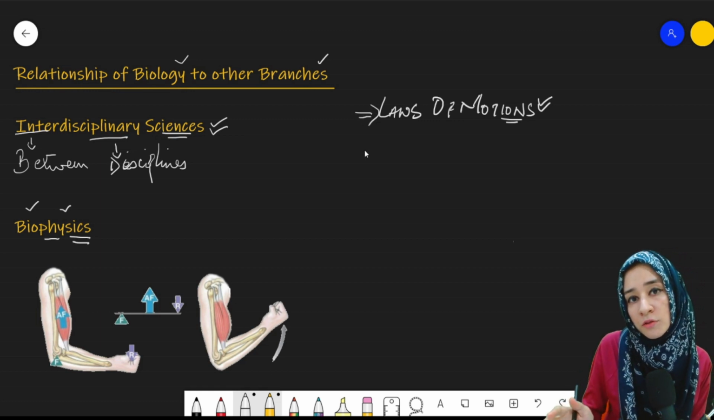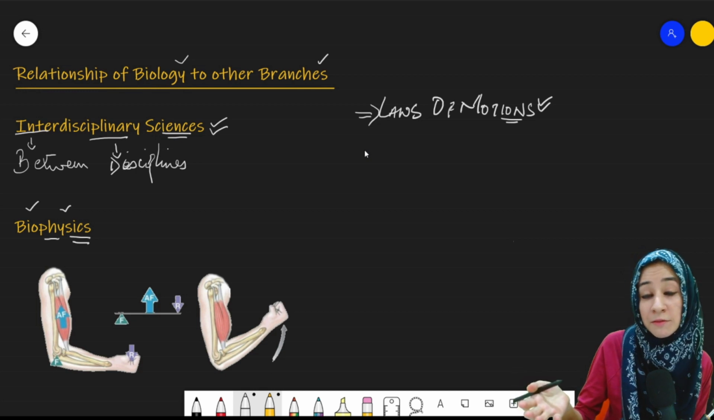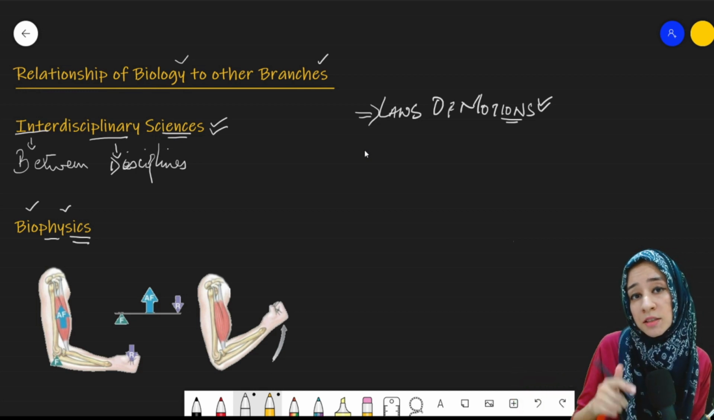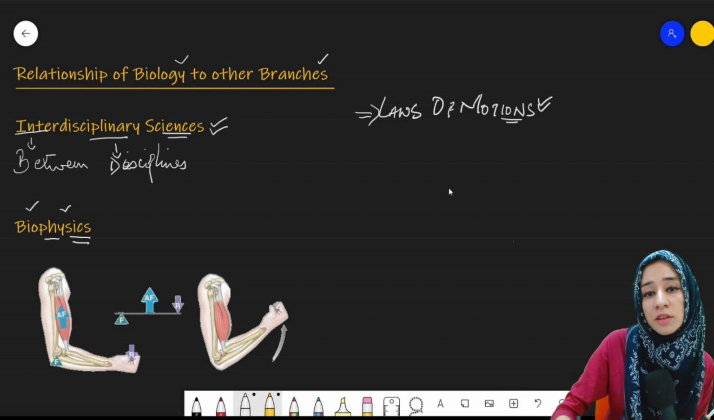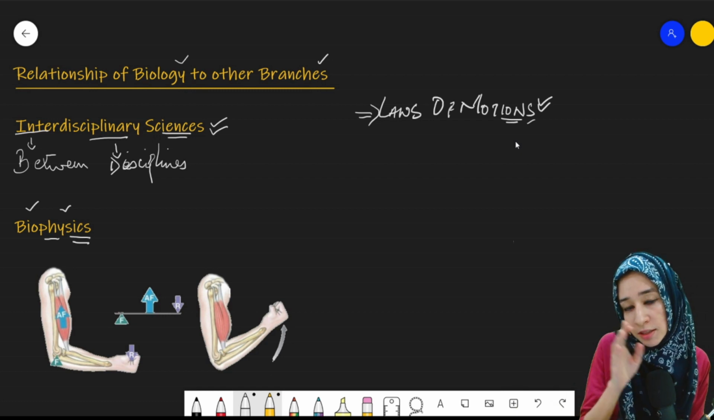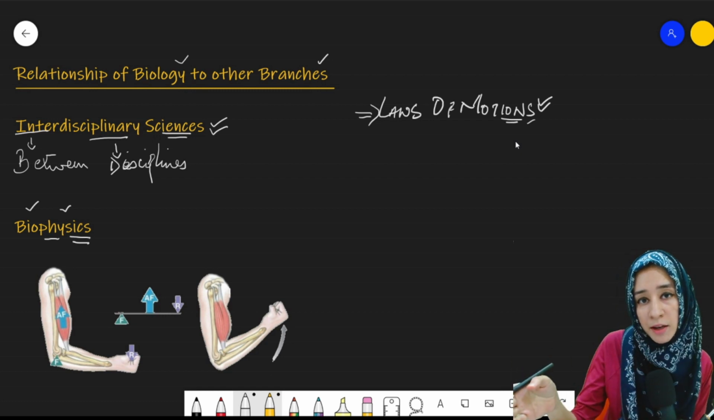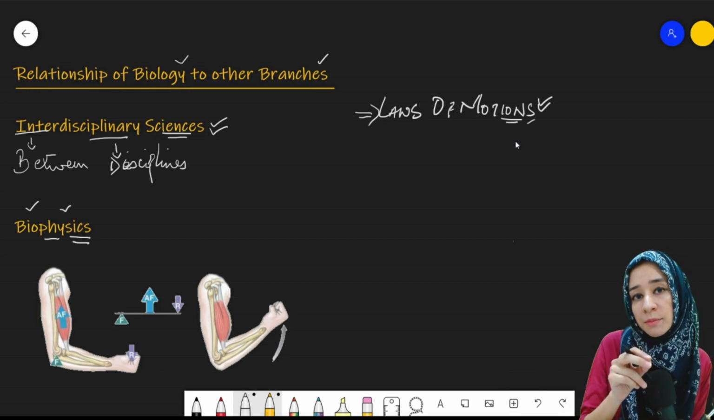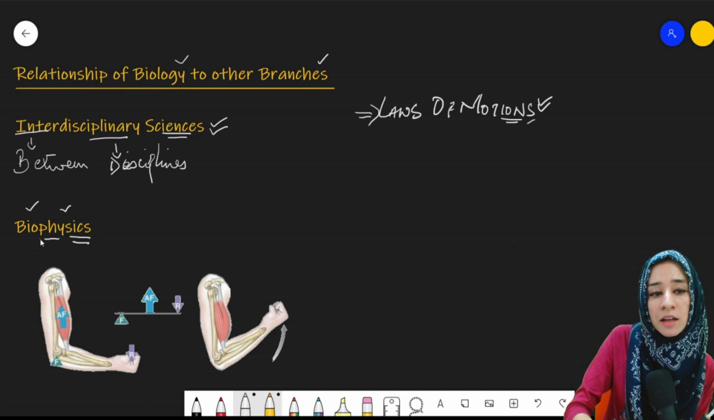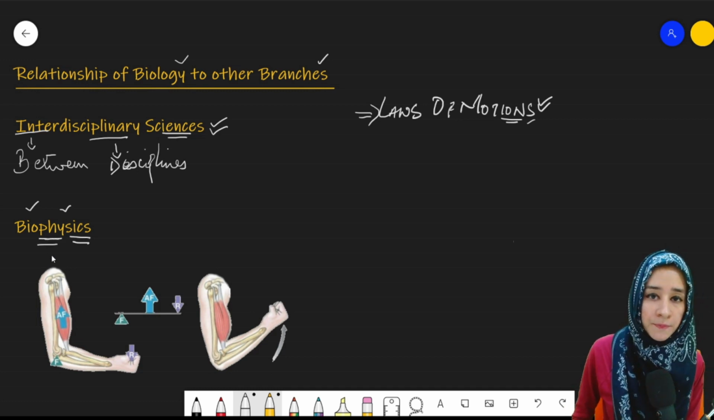There are 3 laws of motion of Newton. You must have studied them in physics. On the basis of these laws, whatever movement occurs in a living organism, occurs on the basis of these laws of motion. So it is a relationship between physics and biology. Living organisms are studied under biology and laws of motion are studied under physics. And when both of these combine, they will be studied under biophysics.